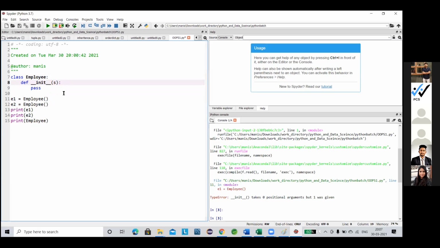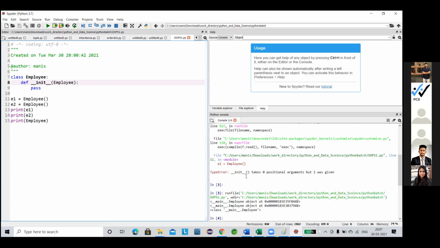As I told you, the reference is the employee reference or the class reference. So let's declare it with the reference. See, the error is gone. Clear? Is this clear to everyone? You need to understand this very clearly. Please repeat once again.